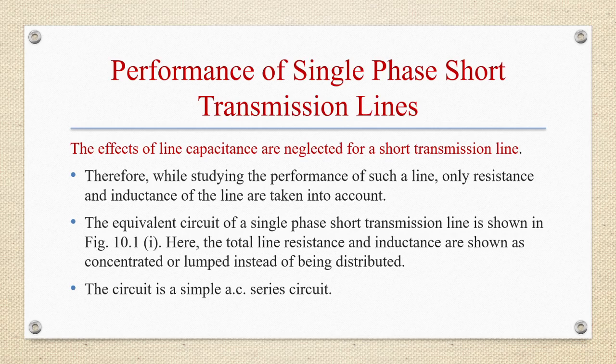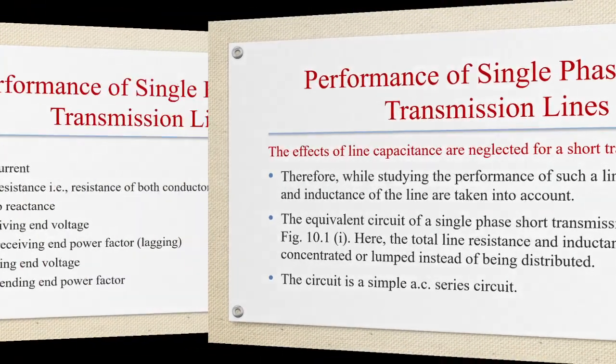Equivalent circuit of a single phase short transmission line is shown in the figure. Total line resistance and inductance are shown as concentrated or lumped instead of being distributed. The circuit is a simple AC series circuit.